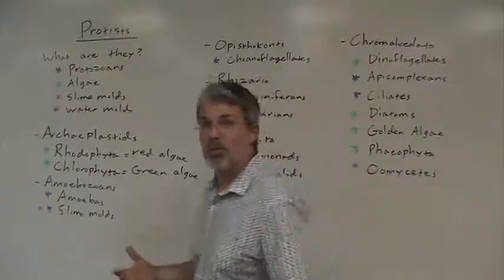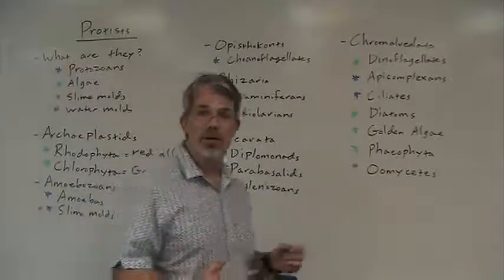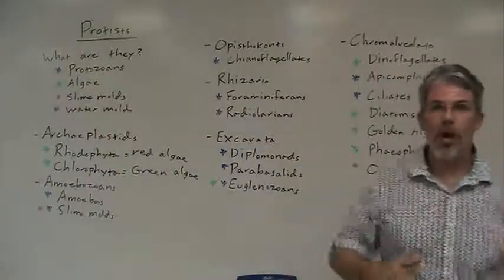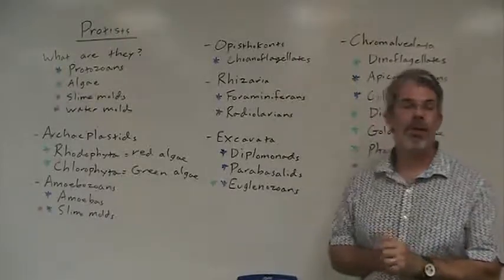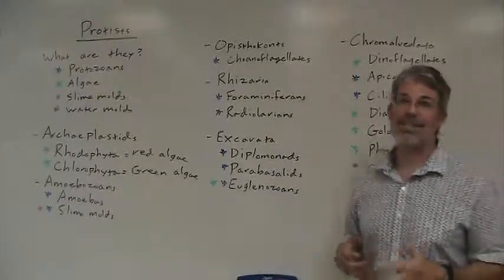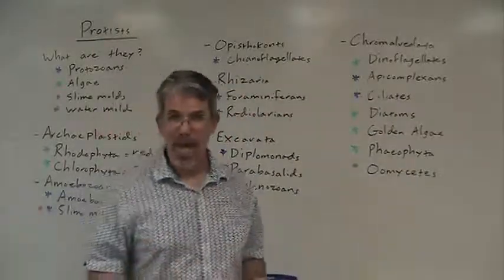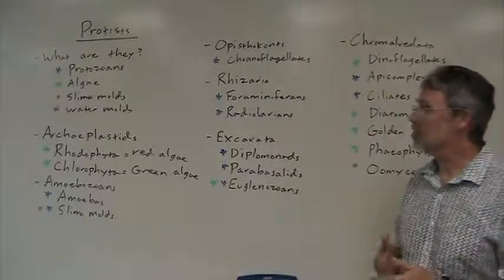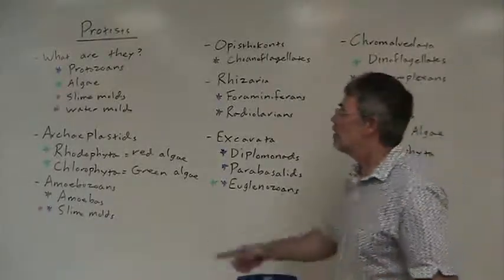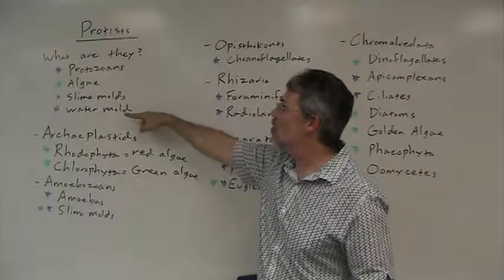What is a protist? Well, first of all, let me tell you what isn't a protist. Protists are not a single group. They're not a single kingdom. They are pretty much every eukaryote, or every member of the domain Eukarya, that is not classified as an animal or a plant or a fungus. So basically they're everything else. So they're incredibly diverse. Now, for all practical purposes, they include protozoans, algae, slime molds, and water molds.